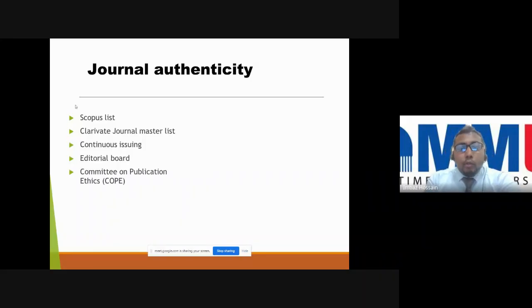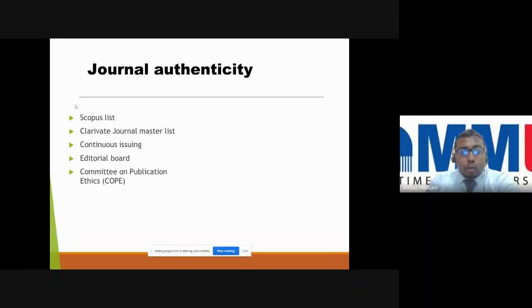Before you submit to a journal, you can check its authenticity. You can check the Scopus list, the Clarivate journal master list, and the continuous issues, whether they are publishing frequently or not. Sometimes a journal may have been good back in 1998, and then 2 or 3 years later it becomes predatory, they stop the indexing, and they get a license again and keep publishing like that. So you can check the track record of the journal.